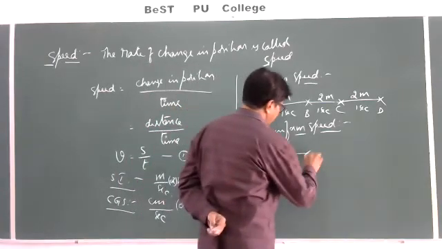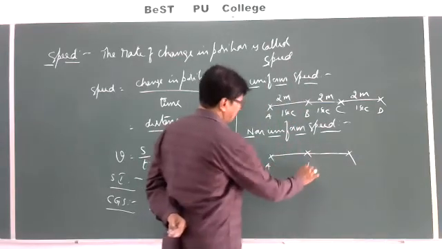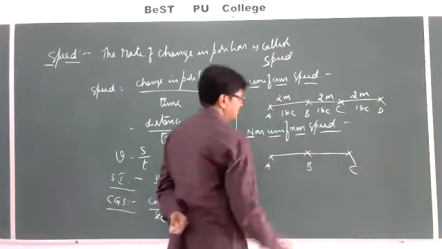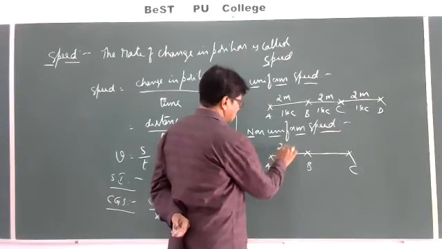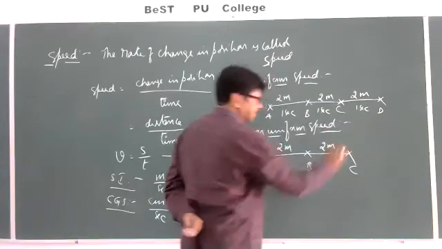Again, the same example I am taking, from A, B, C. Between A and B is 2 meter. Between B and C is also 2 meter.